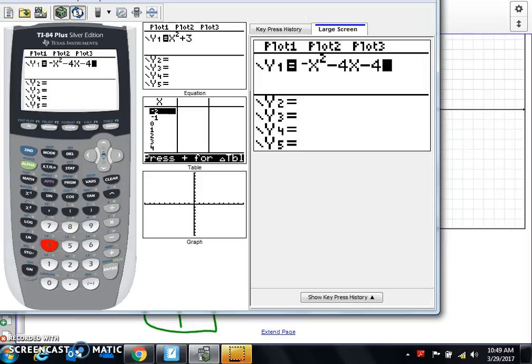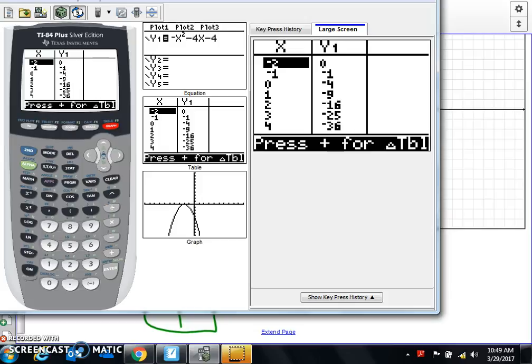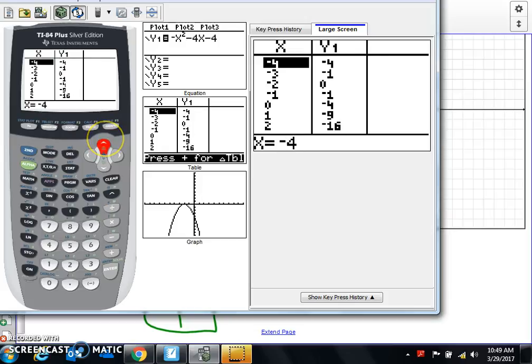And remember, if it says error domain, it's probably because you have your stat plot on or something. Once again, just like we thought, it's definitely going downward, and we can see that our vertex is at negative 2, 0. So let's second, look at the table. I center it, and here is my table that I'm writing down on my paper, because here's my vertex in the middle, and then I need to go 2 above, 2 below.